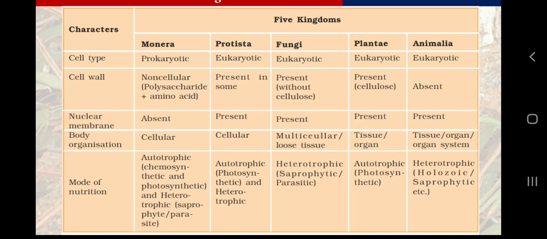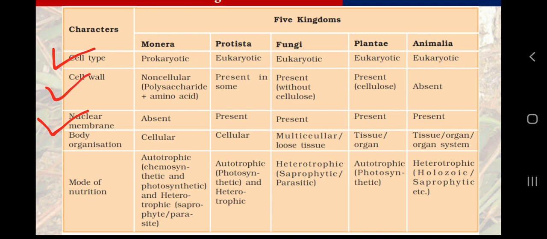So this video lecture will be very useful for class 9th also, because they also have these five kingdoms and they also have the groups in plants and animalia in detail. So if they also refer to this video, they will be able to have an overview of the five kingdom classification. So till now I hope point number 1 is very clear. All Monera are prokaryotic, others are eukaryotic. Point number 3 is also clear: Monera do not have any nuclear membrane, others have, that is why they were prokaryotic, and the rest of the groups are eukaryotic.